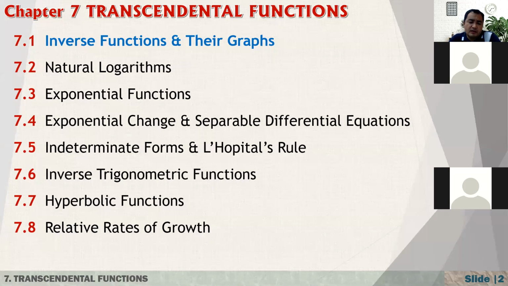The only way to obtain them is to define these functions. So in this chapter, we are going to talk about these kinds of functions and how to differentiate and integrate them.